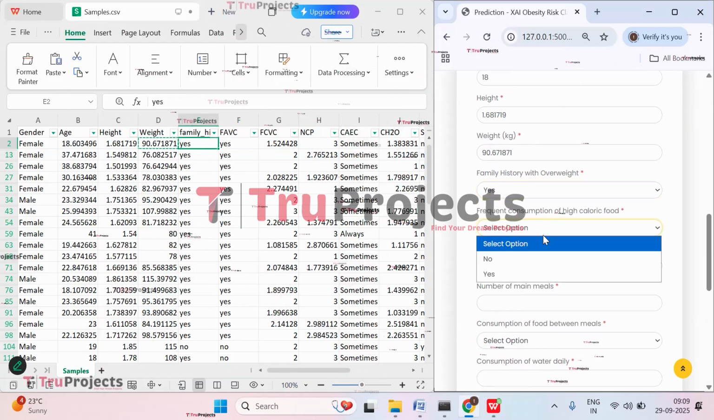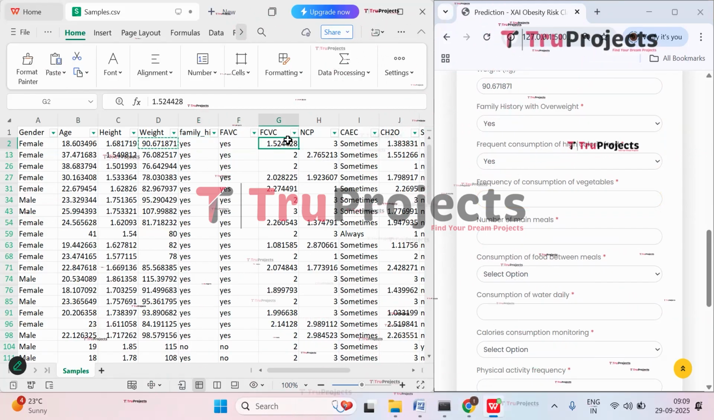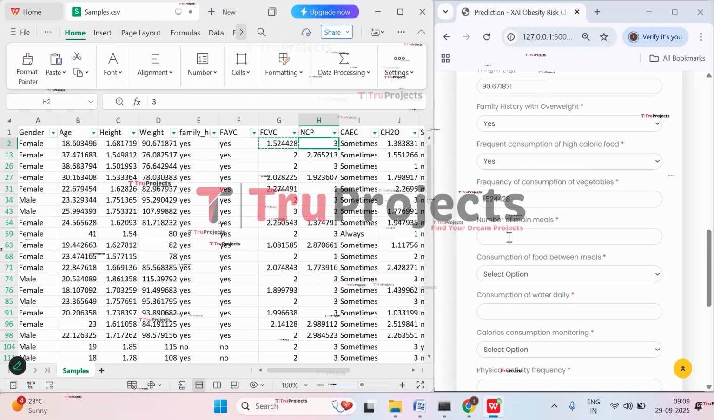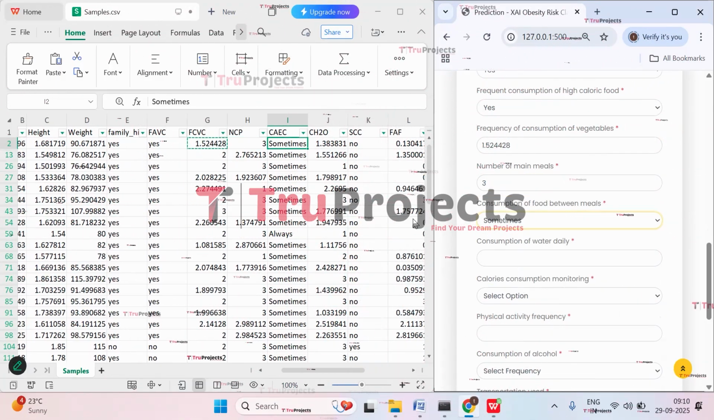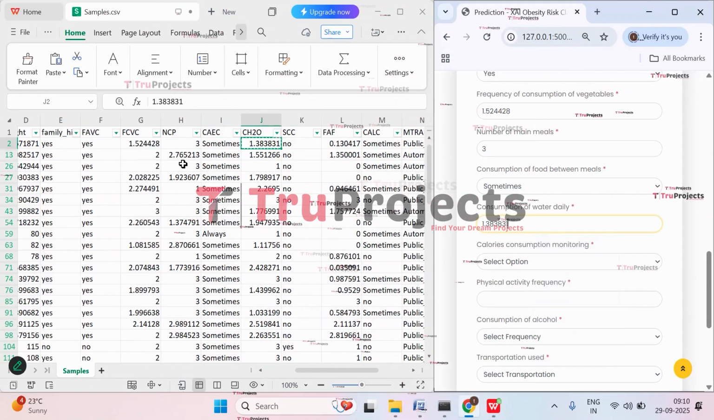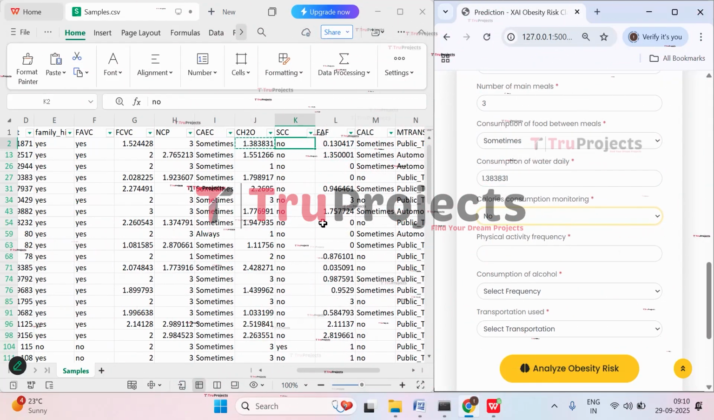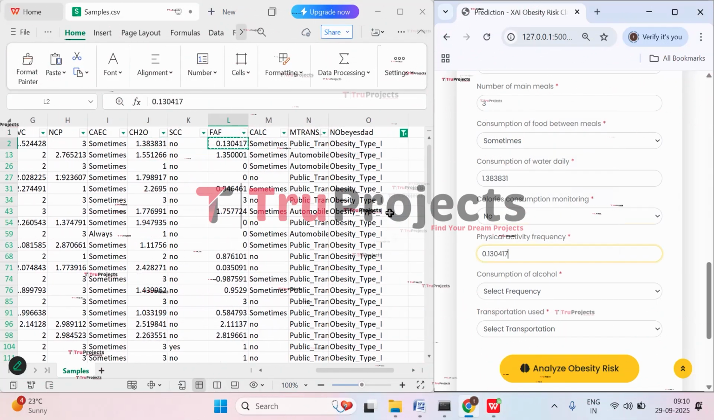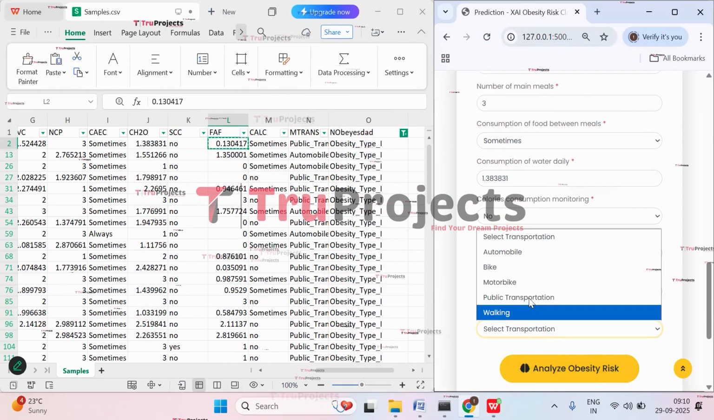And consumption of high calorie food is also yes. FCVC is 1.524428. Meals, she eats 3 times a day. And consumption of food between meals is sometimes. CH2O is 1.38. And then SCC, that is calorie consumption monitoring, is no. And then FAF value is 0.13, that is physical activity. And then consumption of alcohol is sometimes. Transportation used is public transportation.